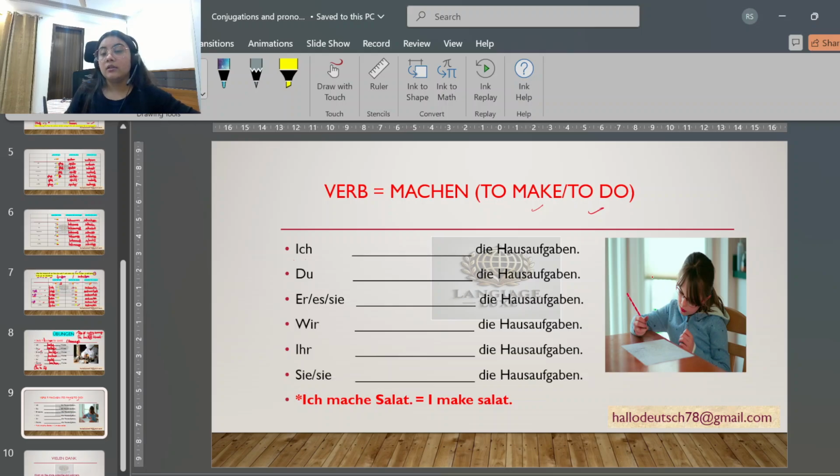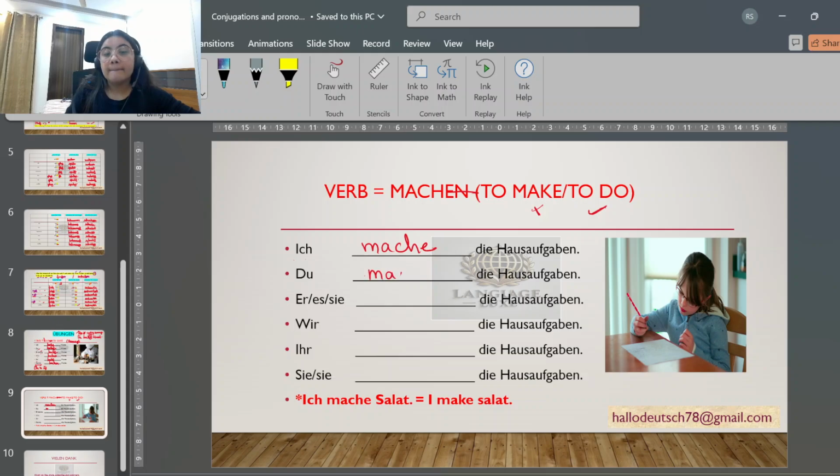This girl is doing homework. We don't say "I am making homework", right? Here it gives the meaning of to do: I do the homework. So we'll remove the "en", then "ich mache die Hausaufgaben".